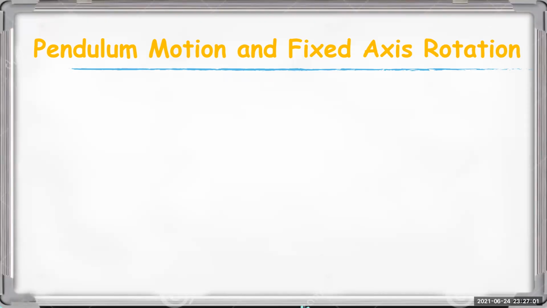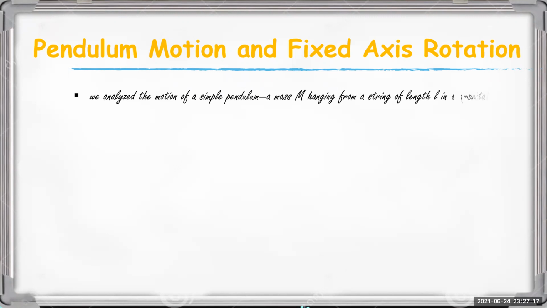Today, we discuss pendulum motions and fixed axis rotations. In Newtonian mechanics, we have analyzed the motion of a simple pendulum, a mass m hanging from a string of length L in a gravitational field g.